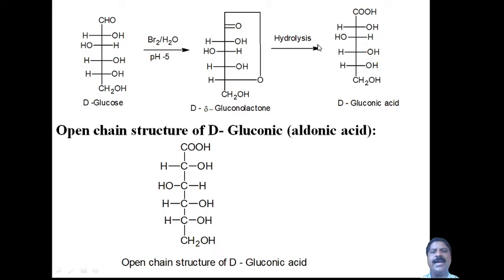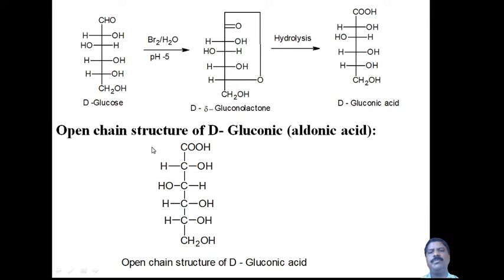On hydrolysis, this becomes an acid group. Therefore, the aldehyde group is converted into an acid group during the conversion of D-glucose to D-gluconic acid by using bromine water in acidic medium, followed by hydrolysis. This is called an acid derivative of glucose.